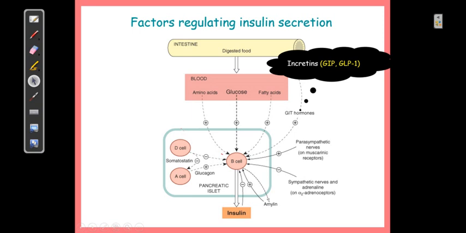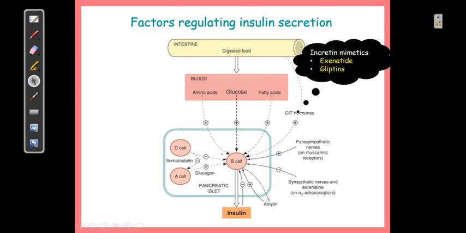So definitely these two are very important to stimulate the release of insulin. These are the examples: incretin mimetics, that is exenatide, and gliptins, which are not exactly mimetics but can be considered inhibitors of the metabolism, that is DPP-4 enzyme inhibitors, dipeptidyl peptidase 4 inhibitors.